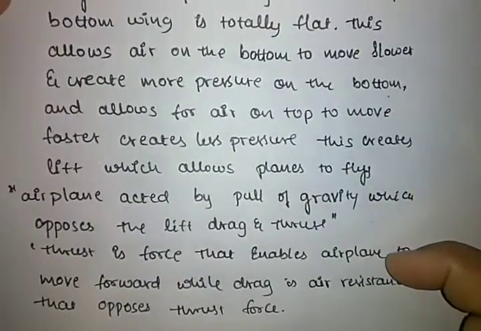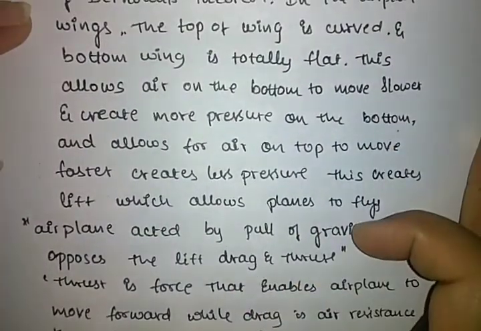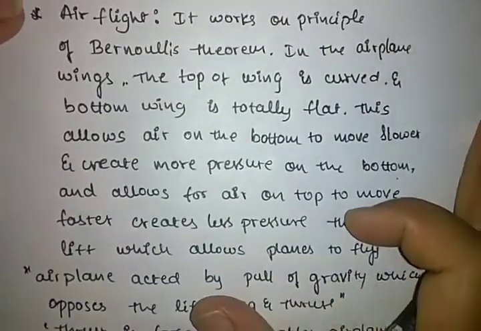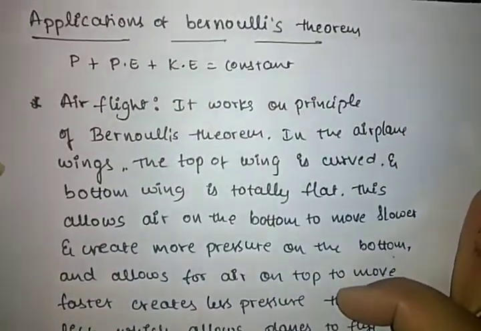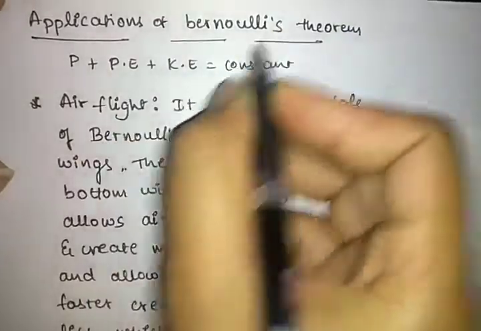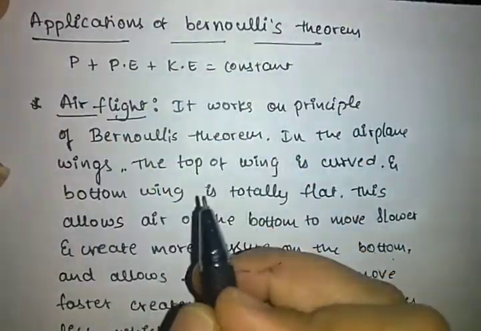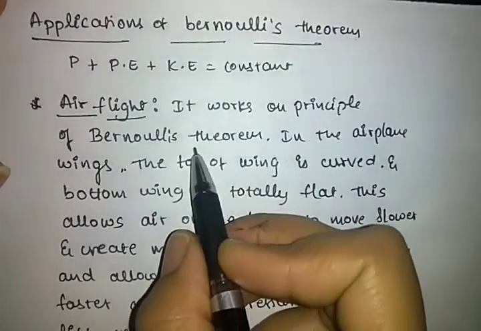See, this is how air flight happens and works. So just know the concept. One of the applications of Bernoulli's theorem is air flight, and it works on the principle of Bernoulli's theorem.